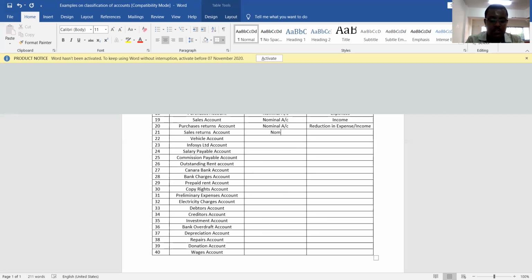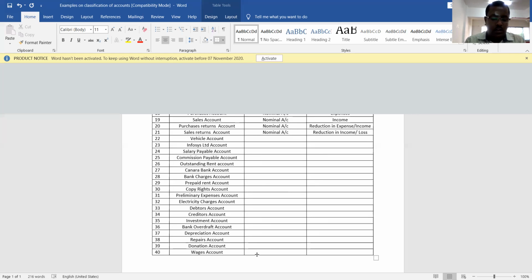At the same time, the sales account is also a nominal account. Sales returns is also a nominal account. What is the meaning of sales return? Sorry, customers are returning goods to the business, whatever may be the reason. Understood? So what happens if they return goods to the business? Reduction in income. Reduction in income is nothing but loss. Okay, that is about the nominal accounts, that is purchases returns and sales returns.